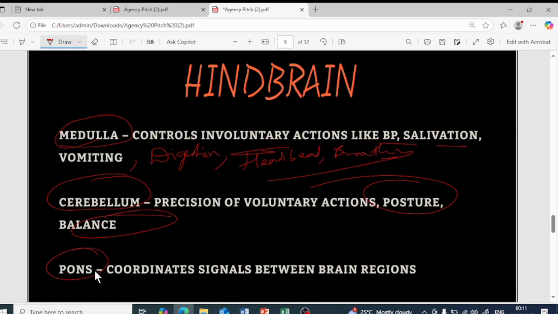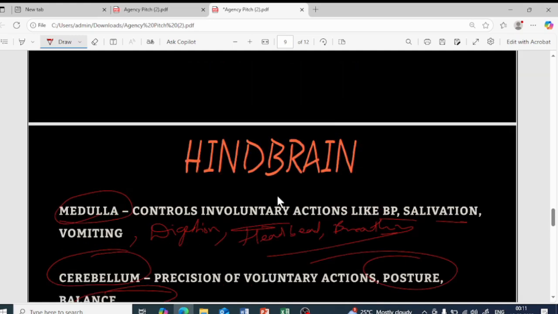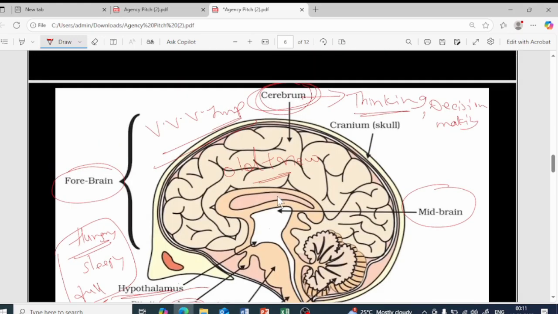There is one more part called the pons, which basically coordinates the signals between the brain regions. Whatever signals are there between the brain regions, that is coordinated by this region, this part called the pons. I will show you in the diagram where these regions are present.